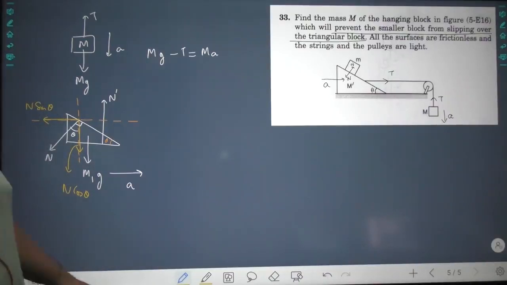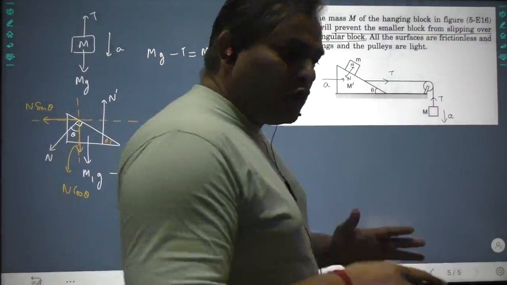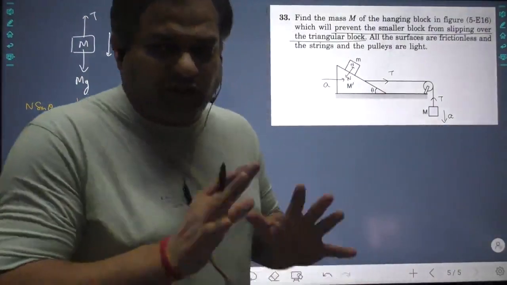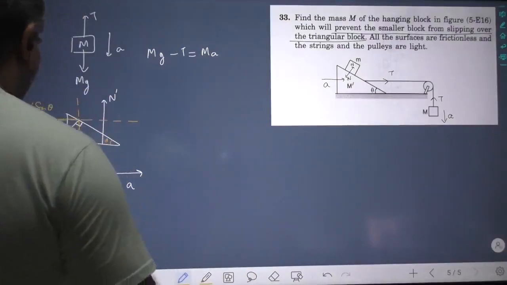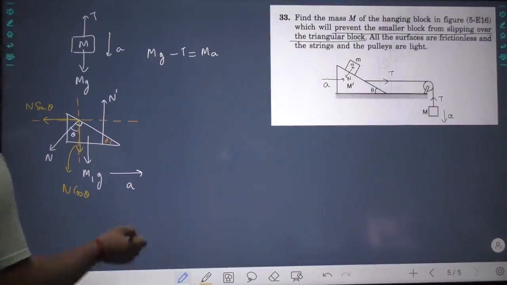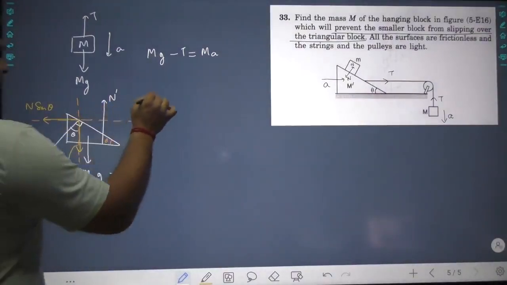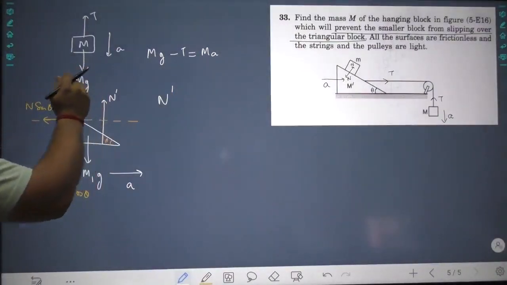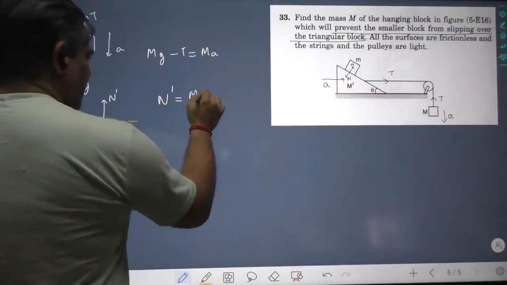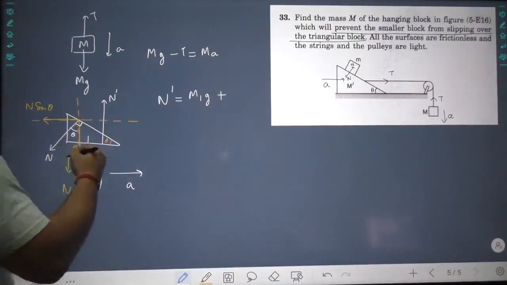Every force that you write down is to be broken only along two directions. The method is so simple, so simple. Now, in the vertical direction, all the forces must be balanced. So in the vertical direction, what do you have? N dash acting upward and the rest acting downwards. This should be equal to m1g plus N cos theta.